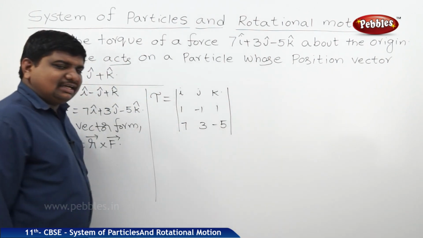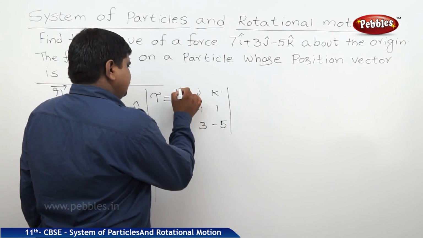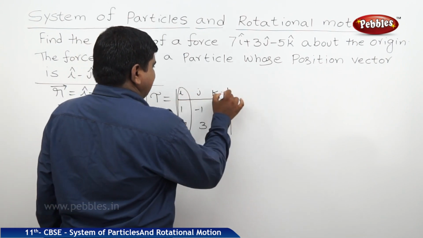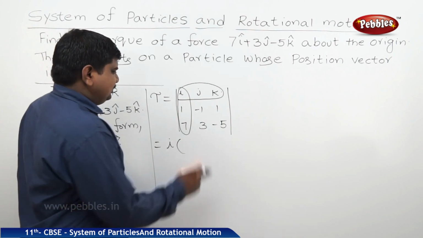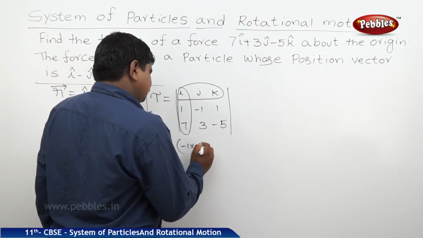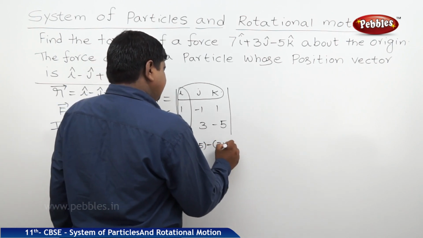So now we should see the cross product by determinant method. So i cap, I am leaving the row and the column which is present with i. So it is nothing but minus 1 into minus 5 minus 3 into 1.